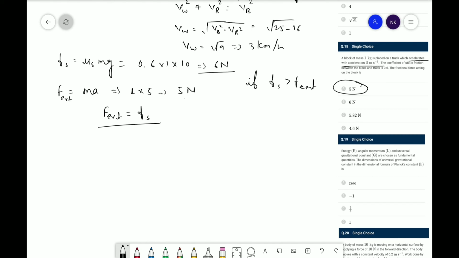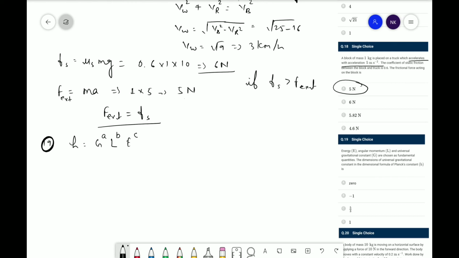Now moving towards the next question. Energy, angular momentum and universal gravitational constant are chosen as fundamental quantities. The dimension of universal gravitational constant in the dimensional formula of Planck's constant h is? So here we can say the dimensional formula of Planck's constant depends upon G to the power a, L, the angular momentum, to the power b, as well as energy to the power c.